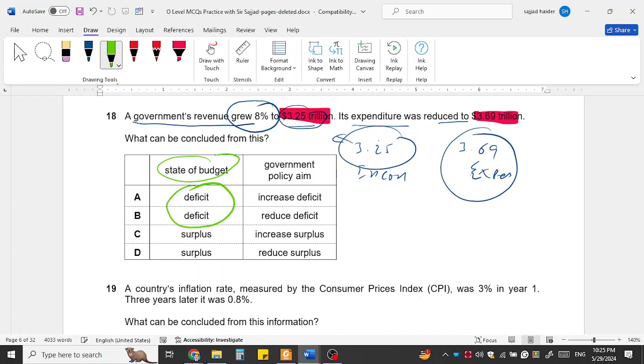The state of the budget is still a deficit because revenue is less and expenses are higher. But the government's aim is to reduce this deficit. Reducing the deficit means the government tries to increase the revenue and reduce the expenses. That's why B will be the option in this case.